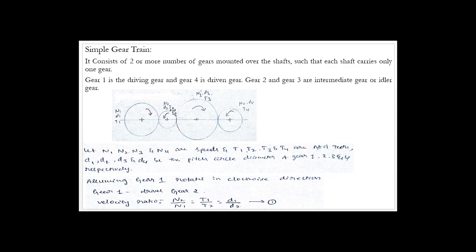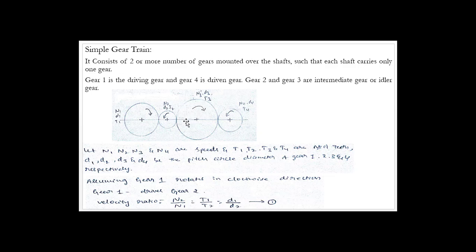If you make use of an odd number of intermediate gears or idler gears, that is 1, 3, 5, 7, then the driven gear will rotate in the same direction as that of the driving gear. So that is the difference. You can make it out with a simple diagram. If you just consider only these three gears and leave this fourth one, 1, 2, 3, I will take this as the driving gear and this as the driven gear, and in between I have made use of only one intermediate gear, or idler gear. In this case, the driving gear is rotating in the clockwise direction, and similarly the driven gear will also rotate in the clockwise direction.